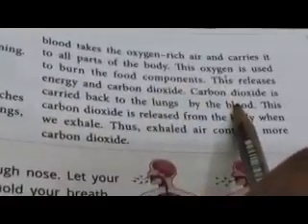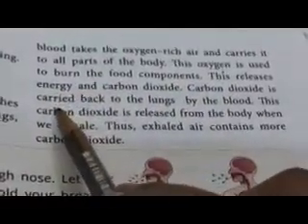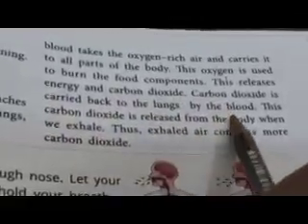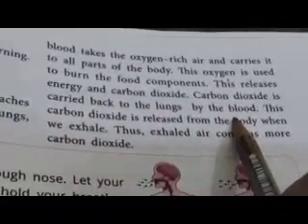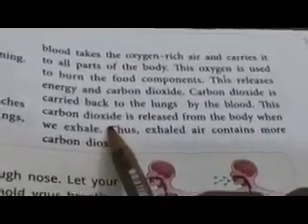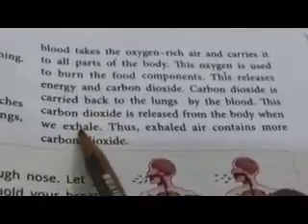This carbon dioxide is again carried back to the lungs by the blood, and the carbon dioxide is released out from the body when we exhale.